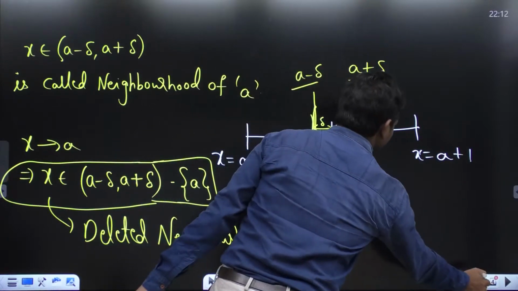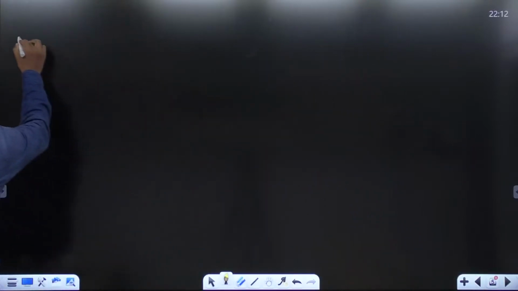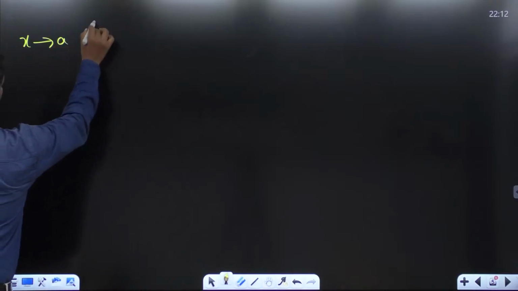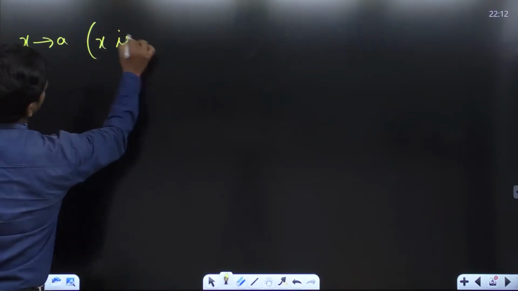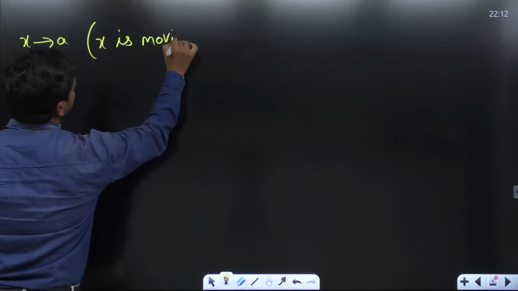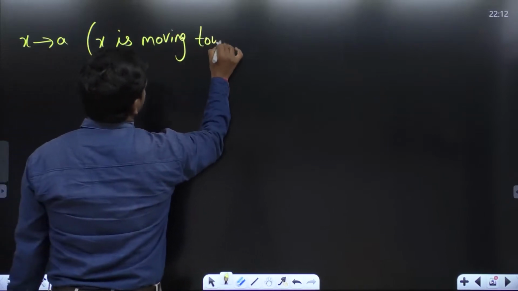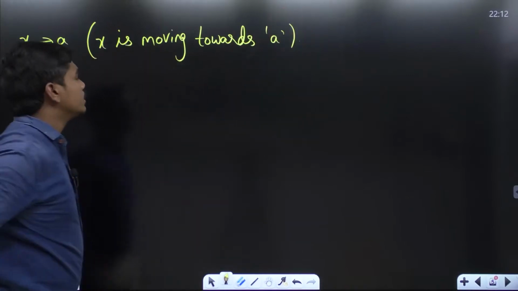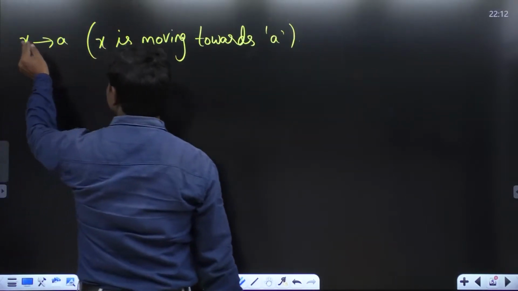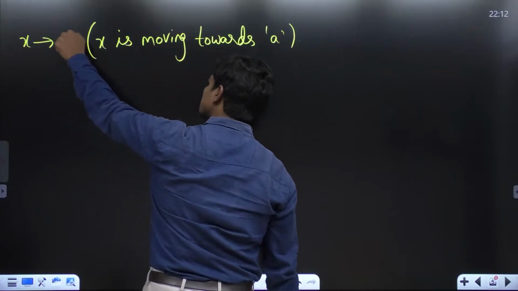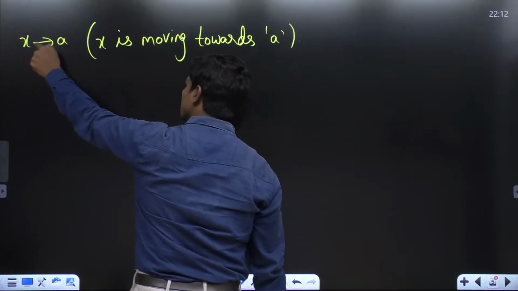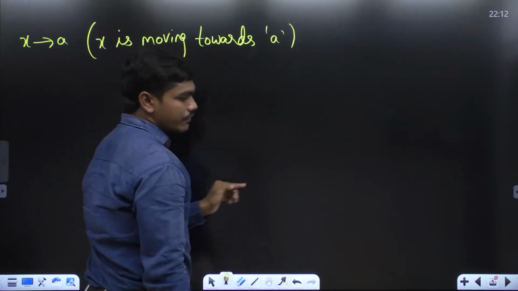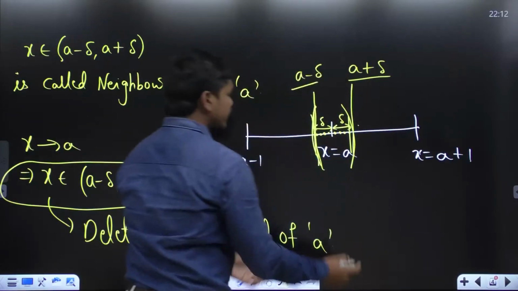So now see here. Whenever you say x is tending to a, this says x is moving towards a. This is the meaning of it. If you see this statement anywhere, x with a right-handed arrow towards a, it means x is moving towards a. And if x is moving towards a, it can happen in two ways.